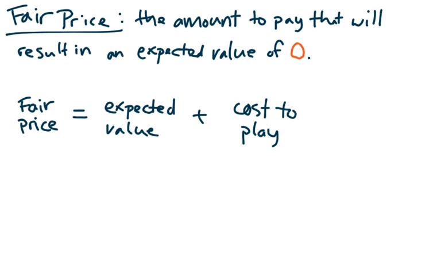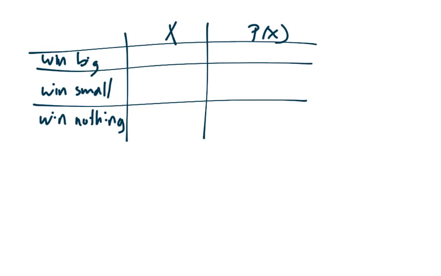So for our previous example, the expected value was negative 10 cents, or negative 1/10, right? And the cost to play, it cost $1 to get a ticket. So the fair price should be 90 cents, or 9/10 of $1. So let's look at this problem again, assuming that all of the probabilities are the same, but now instead of costing $1 to play, it costs 90 cents to play.